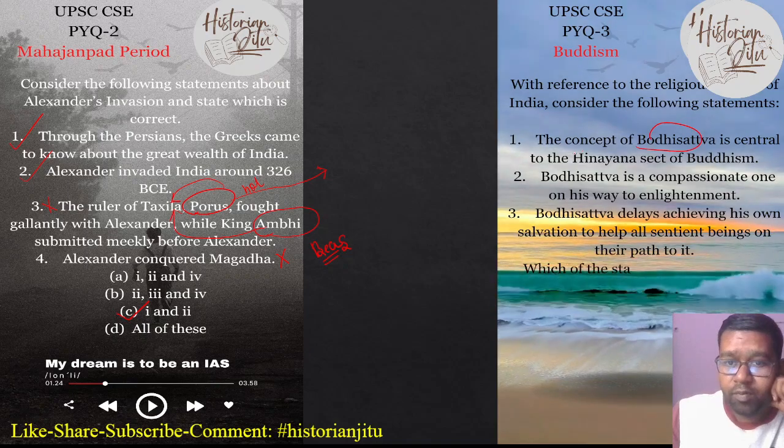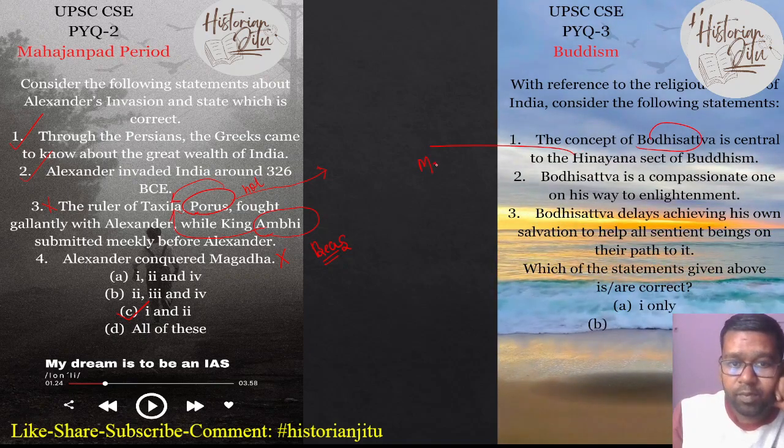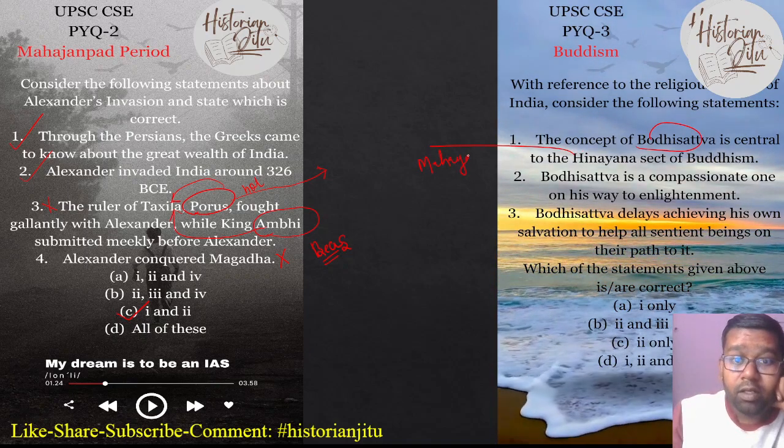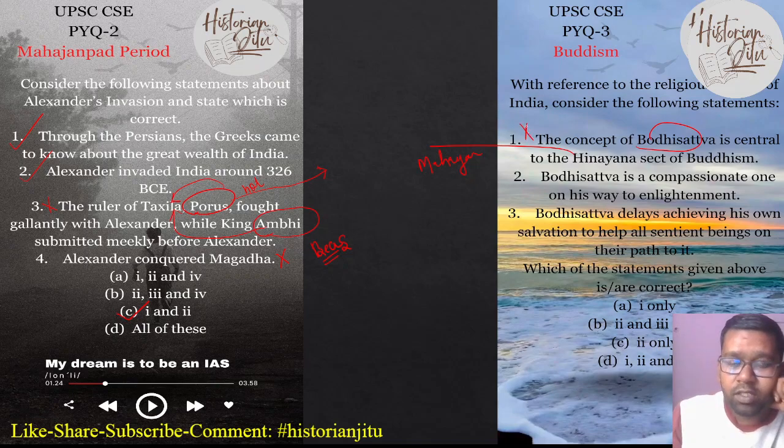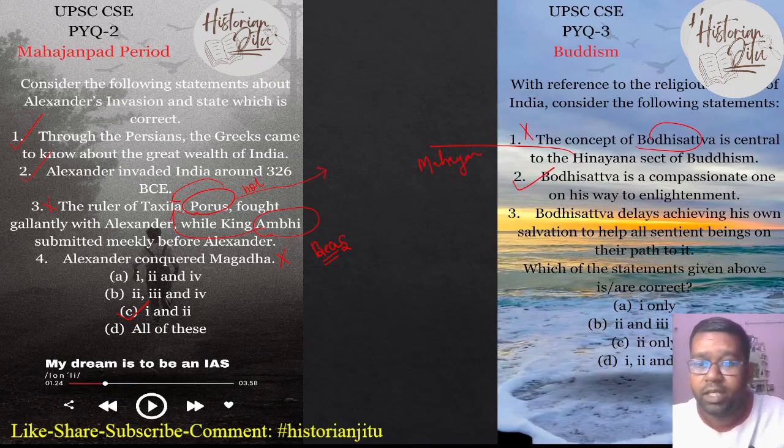Bodhisattva is from the Mahayana. So this statement will be false for us. Bodhisattva is a compassionate one on his way to enlightenment. Yes, it is true. Bodhisattva delays achieving his own salvation to help all sentient beings on their path to it. Yes, this is true. So 2 and 3 will be the answer to this question.